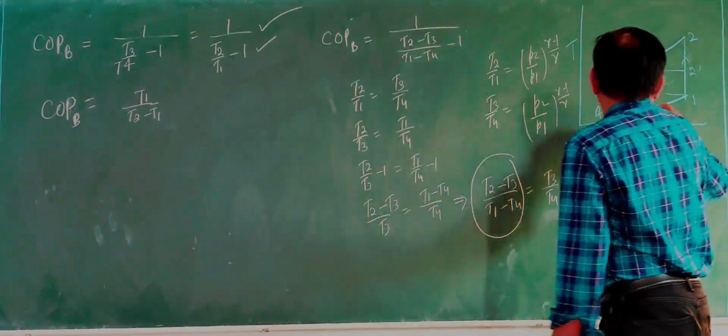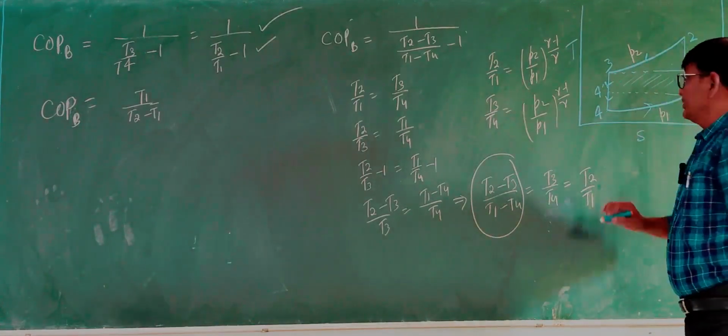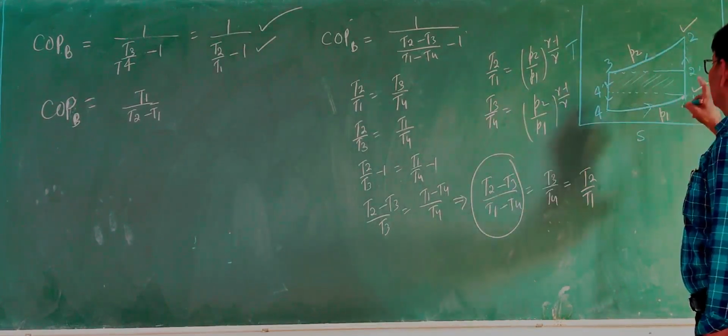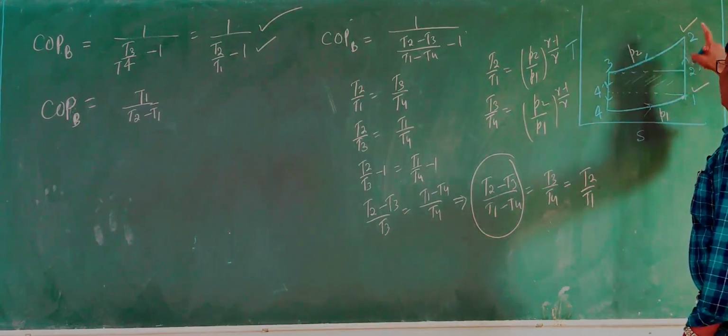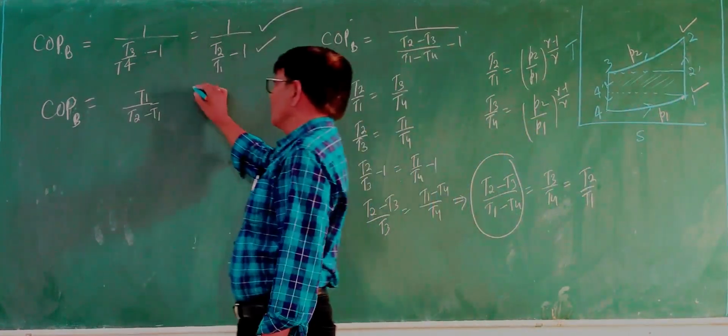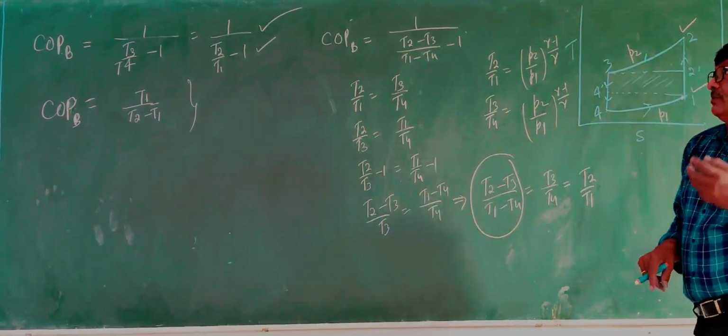Here T1 is the lowest temperature and T2 is the highest temperature. That's why we have taken this value, because this one is the lowest temperature and this one is the highest temperature. Because earlier we have defined Carnot cycle efficiency on the basis of lowest temperature and highest temperature.